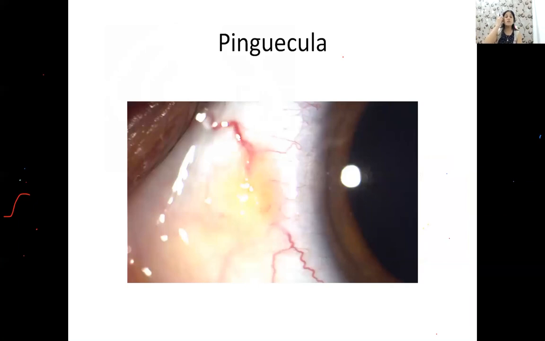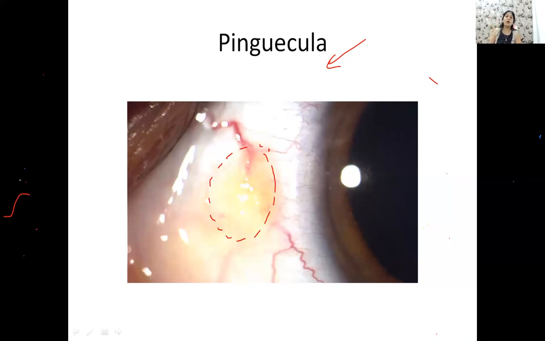Okay, now guys, you should also remember a picture question here. This is how a pinguecula looks like. Do you see it, yellow yellow? So this is again near the limbus, a kind of elevation which is yellowish, a little fatty.